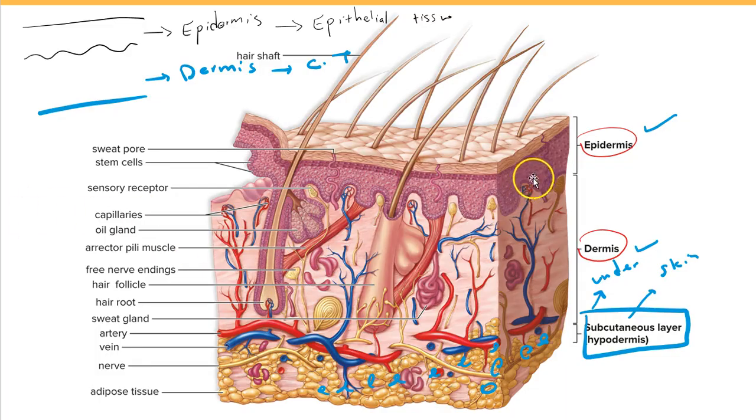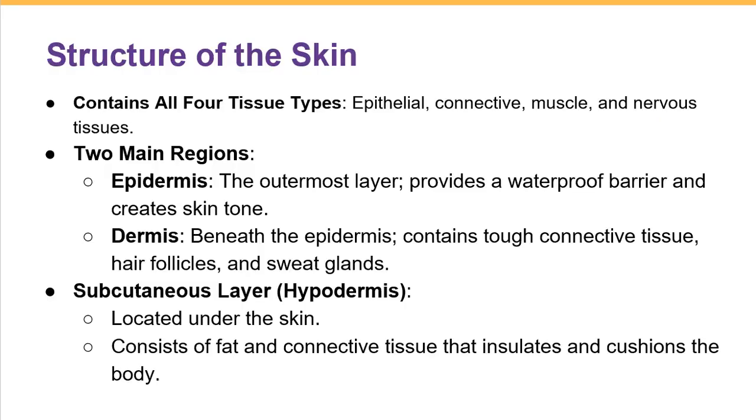As you can see, the epidermis is composed of epithelial tissue, and the dermis is composed of connective tissue, where you can find different structures like muscle, glands, hair follicles, sensory receptors, and blood vessels. Now let's review the structure of the skin one more time. Skin is an organ because it's composed of different tissues. In the skin we can find epithelium, connective tissue, even muscle tissue and nervous tissue. So skin is a real organ.